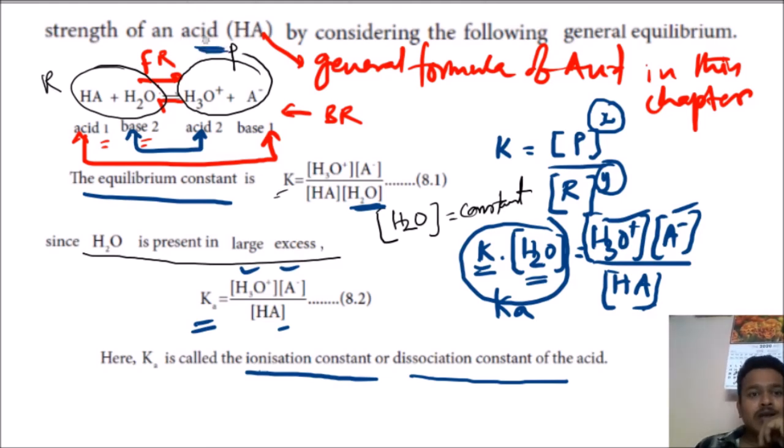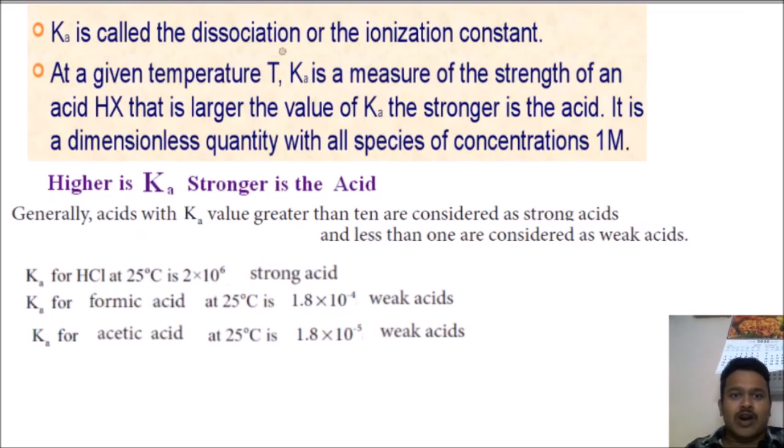Based on the strength of the acid, we can say based on Ka. Ka is called a dissociation or ionization constant at a given temperature, this is important. Ka is a measure of the strength of an acid HX. A larger value of Ka means a stronger acid.